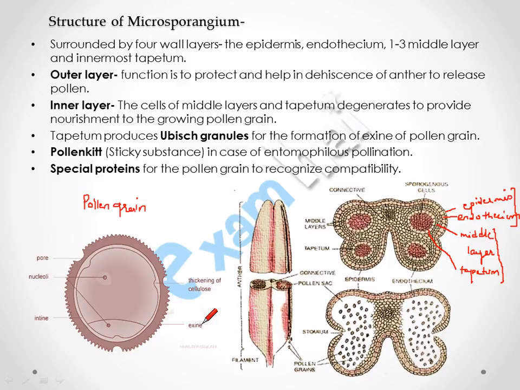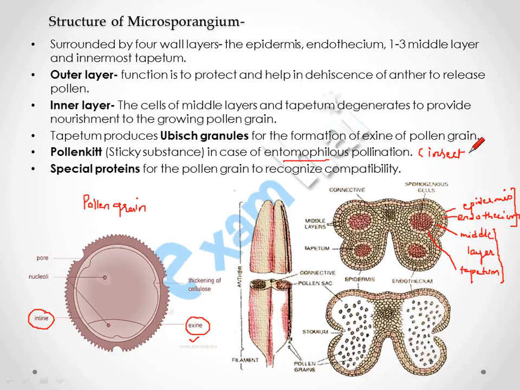So the outer covering is exine, the inner covering is intine. The tapetum produces ubisch granules, which are helpful for the formation of exine. Okay. Pollenkitt is a sticky substance in the case of entomophilous pollination. Entomophilous pollination is pollination through insects.